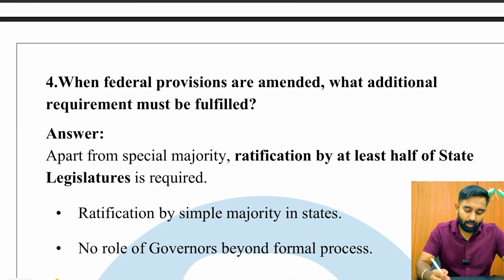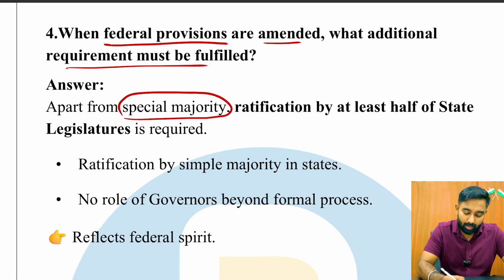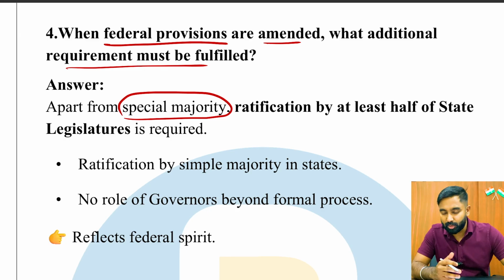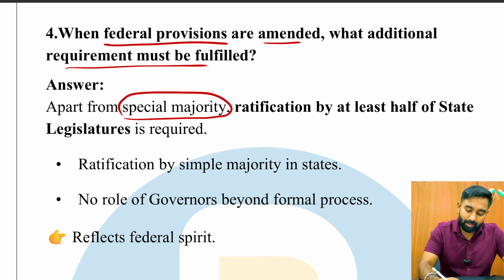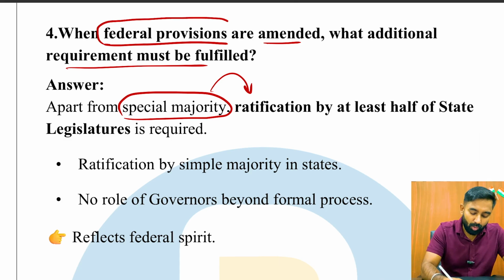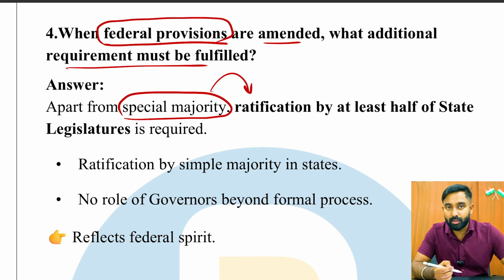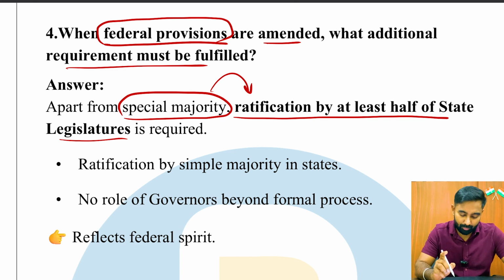And the fourth question: when federal provisions are amended, what additional requirements must be fulfilled? See, apart from the special majority, which talks about the majority of the total membership of the house and more than two-thirds of the members present and voting, there is another requirement: if Parliament wants to bring any changes in any of the federal features of the constitution, then ratification by at least half of the state legislatures is also required and is compulsory, right?